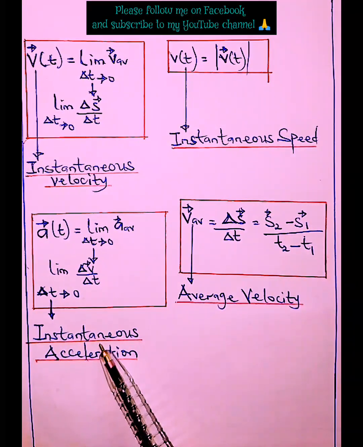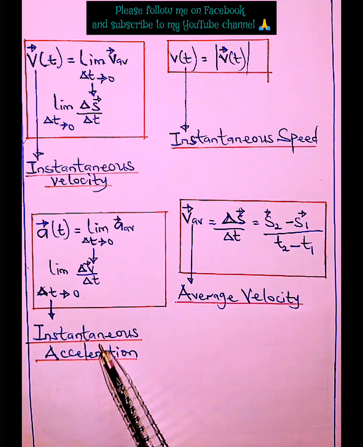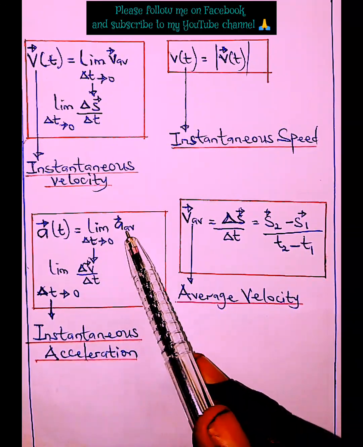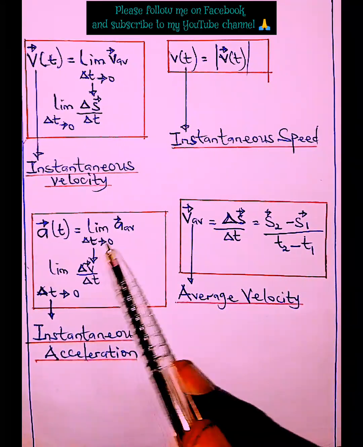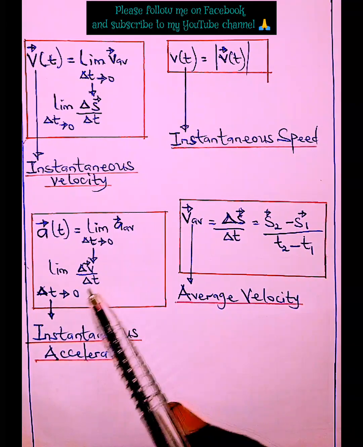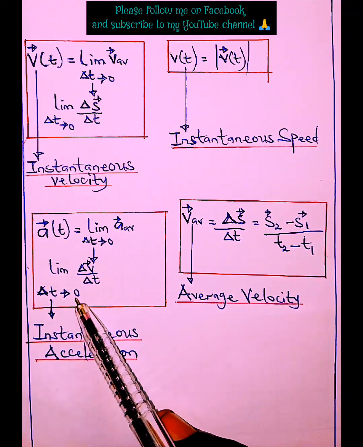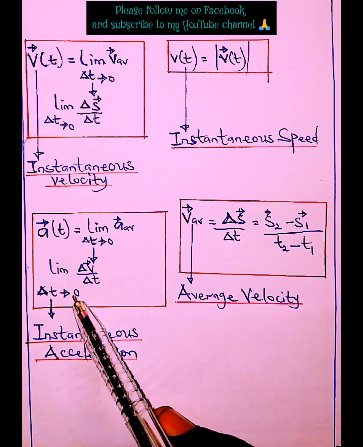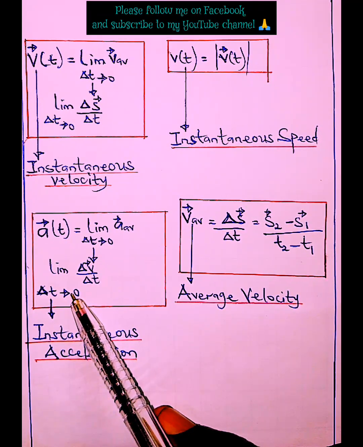The next is instantaneous acceleration. It's simply the limit of average acceleration as time taken approaches zero, or we can say it is the limit of change in velocity over change in time as time taken approaches zero. It's also the acceleration of a given body at a time instant.